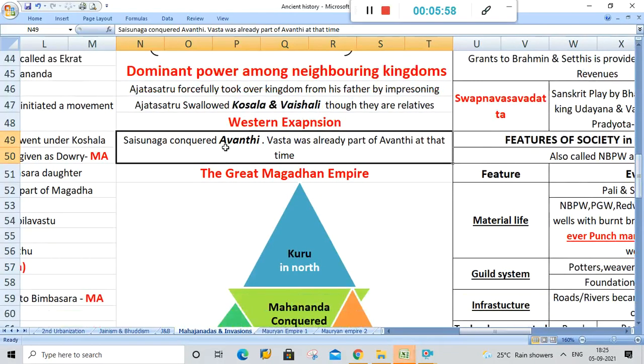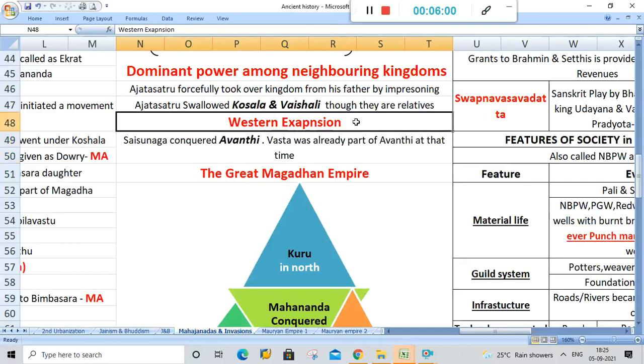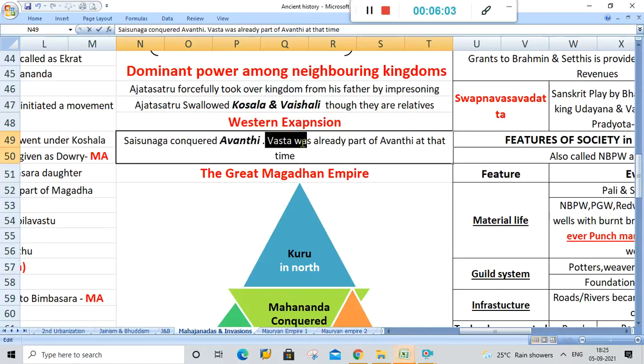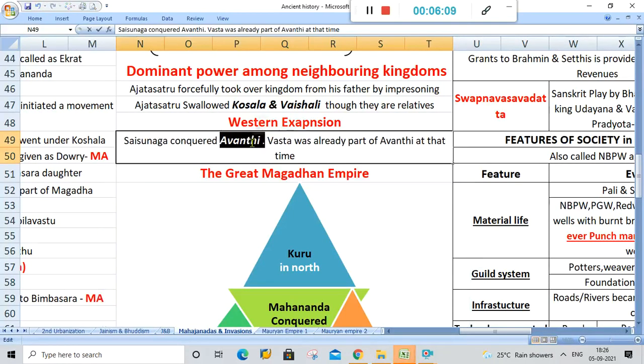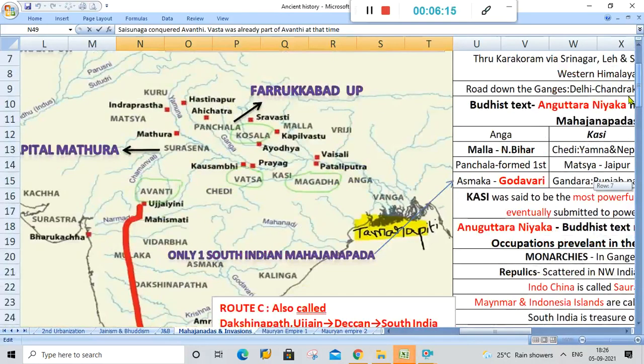Then Shaishunga conquered Avanti. Western expansion started with Shaishunga. Vatsa was already part of Avanti at that time. So by conquering Avanti, he got Vatsa also. Let's see in the map again. Avanti and Vatsa, where are they? See, here is Vatsa and here is Avanti, above Ujjain. So from Anga to Avanti, east and west is totally covered. The total area was under Magadha now.